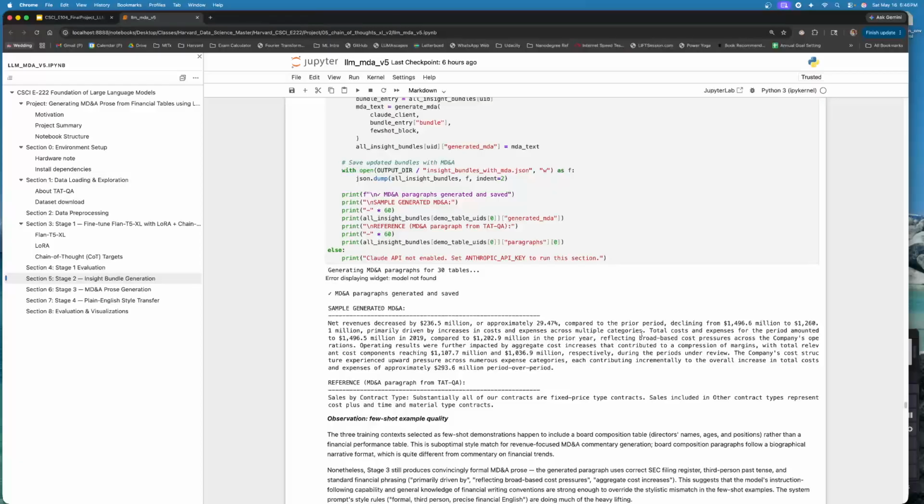So this reads exactly like an MD&A in an SEC filing, but unfortunately it reported the wrong numbers because stage 2 of the model generated the wrong insight bundle, and therefore the style transfer in stage 3 worked, but this extraction in stage 2 was not always accurate.